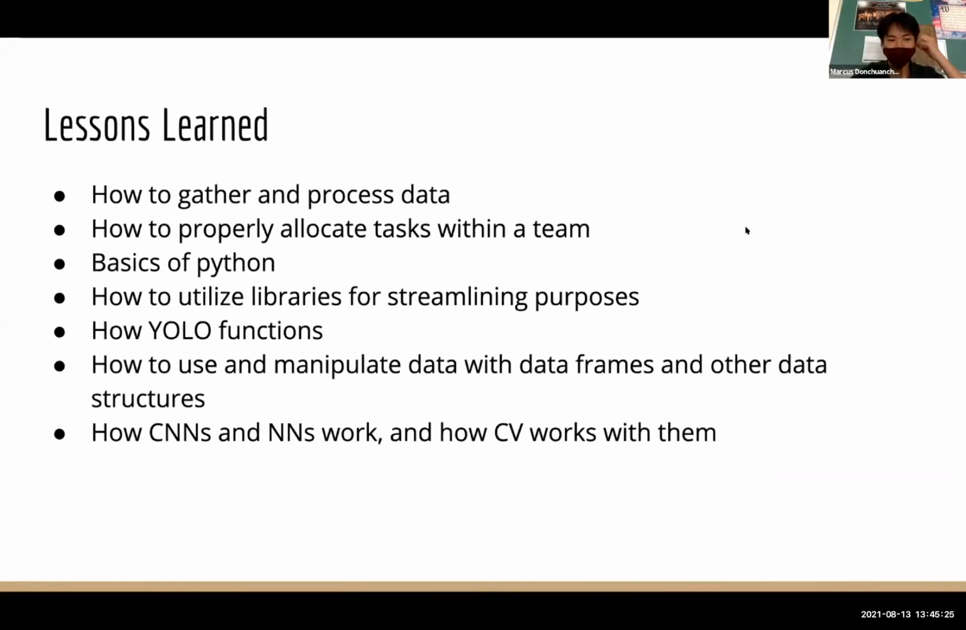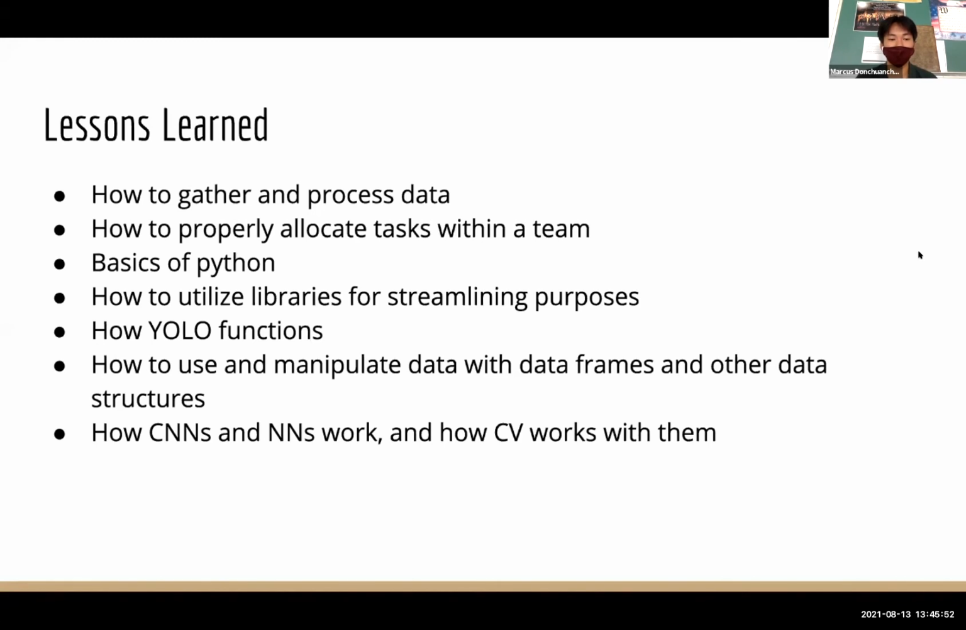So yeah, there's a few things that we learned. Some of the most important things that we learned during the process of creating this is how to gather and process data using Labelbox and scraping web images and being able to pull stuff from existing data frames, and also how to allocate tasks in the team, how to break up the work and make sure that we can all get a task done effectively.